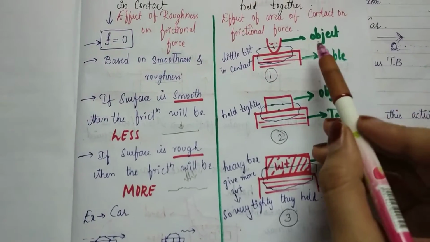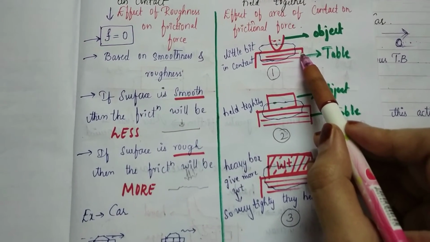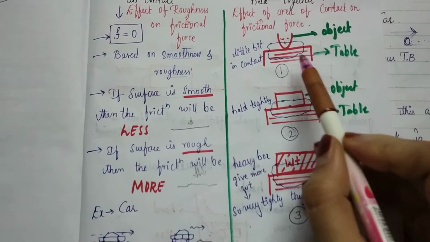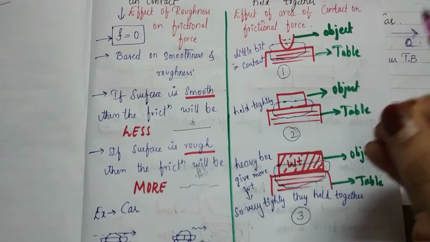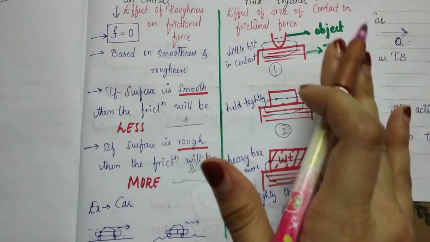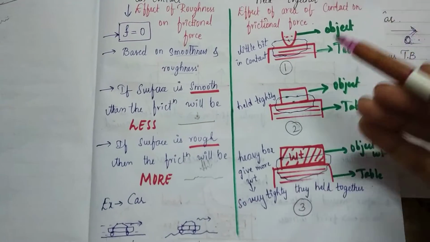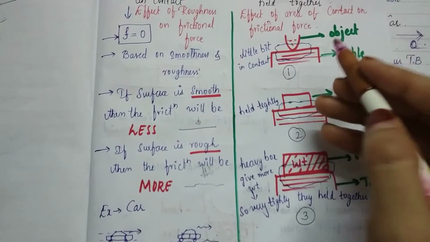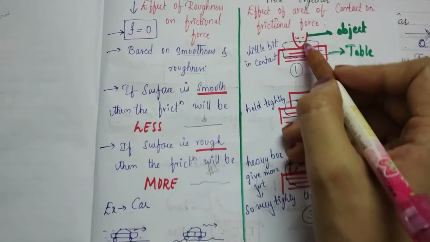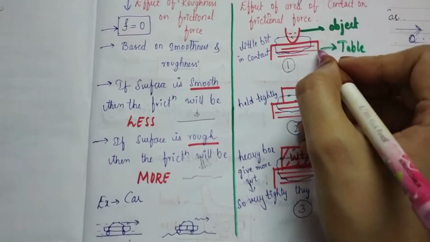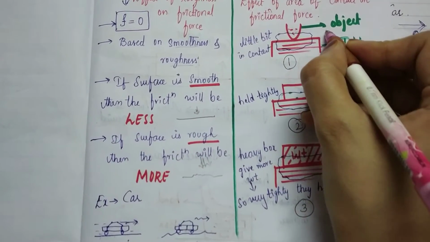So, see, in the first scenario, the two surfaces are just touching each other a little bit. I am not saying that the object and the surface are not touching. I am saying they are in contact, but only a little bit in contact.